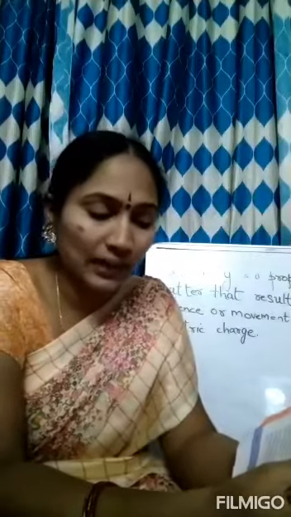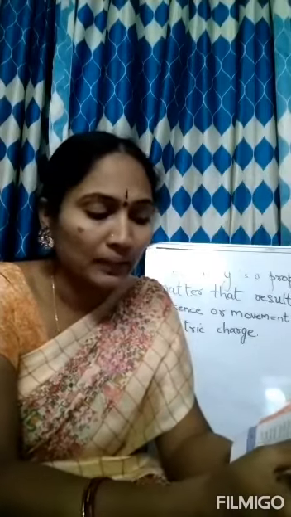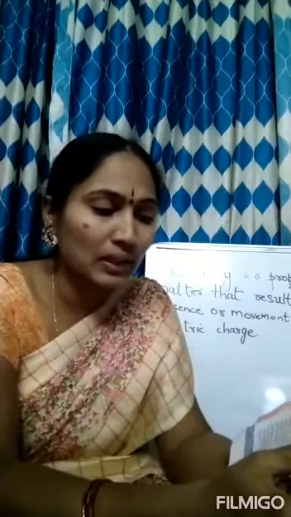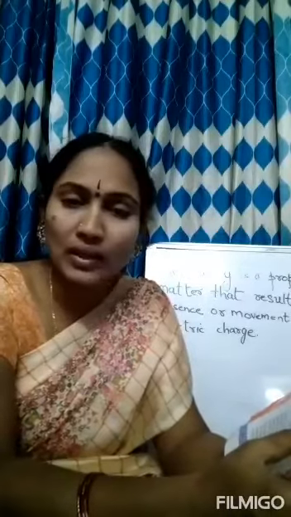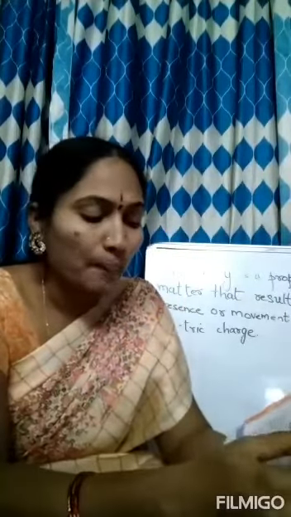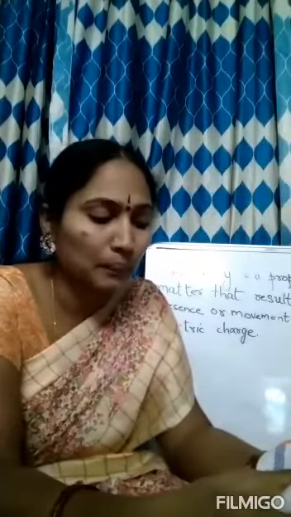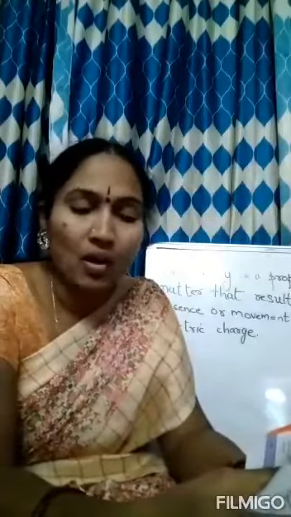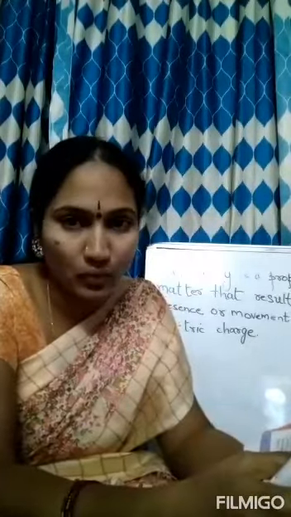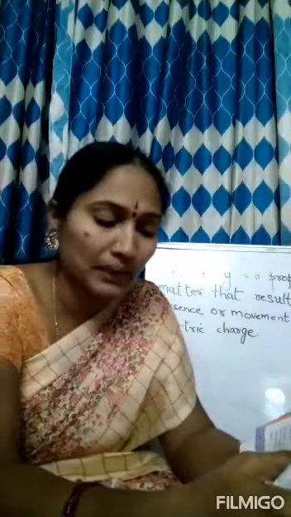A dry cell consists of a container made up of zinc metal. The container also serves as the negative terminal. In the center, a carbon rod with a metal cap serves as the positive terminal. So both positive and negative terminals are there in the cell. The broad one in black color in between is the positive terminal. Carbon is graphite. Already we have learned in the 5th class about the different types of carbon. So this carbon rod acts as the positive terminal and it contains a metal cap.